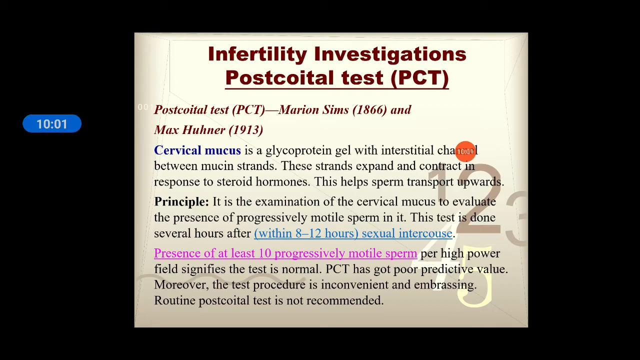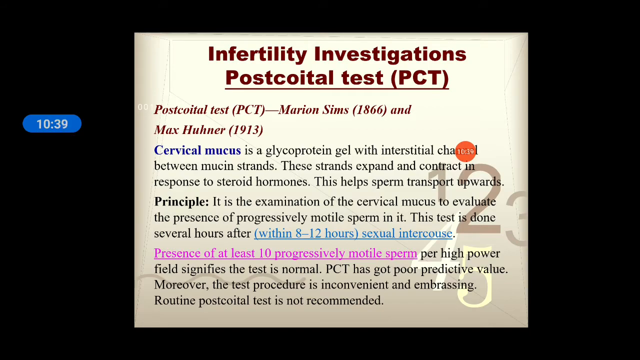The principle is the examination of the cervical mucus to evaluate the presence of progressively motile sperm in it. This test is done several hours after, that is within 8 to 12 hours after sexual intercourse. Presence of at least 10 progressively motile sperm per high power field suggests that the test is normal. PCT has poor predictive value. Moreover, the test procedure is inconvenient and embarrassing. Routine postcoital test is not recommended.